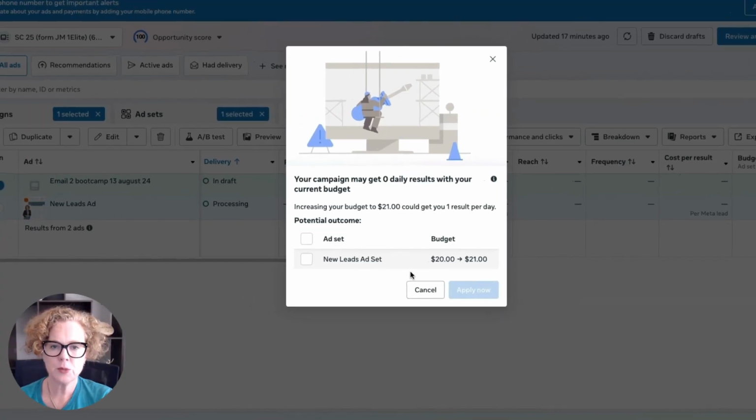Now you may get this notification. If you do, don't worry about it too much. You may get leads, you may not. This is ads and this is testing. So just click on your ad set and apply now. And your lead form campaign is live.